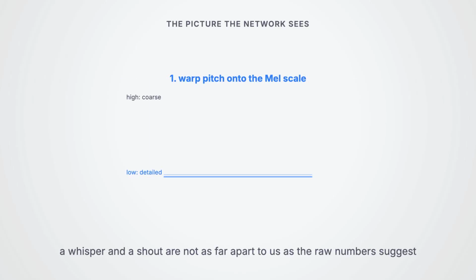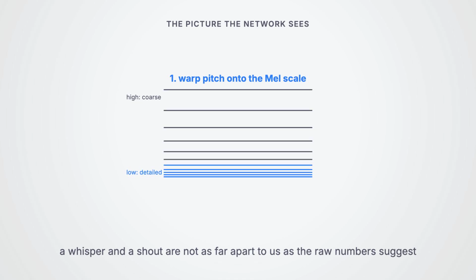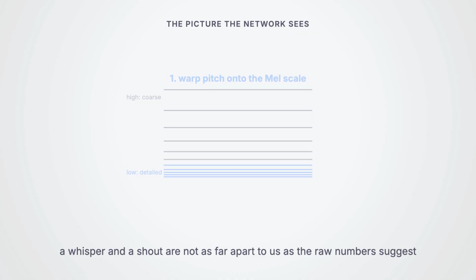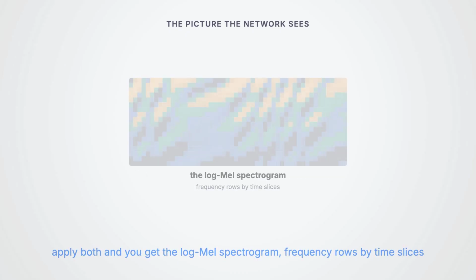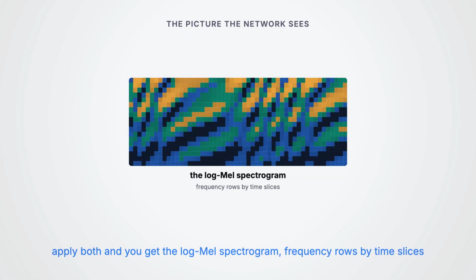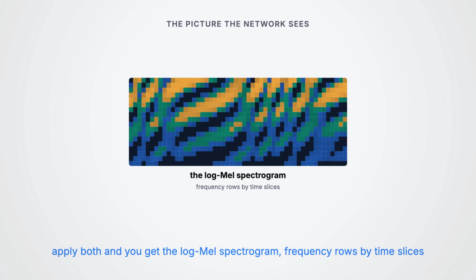But Whisper makes 2 more adjustments, both borrowed from how human ears work. First, it warps the pitch axis onto the Mel scale. Our ears catch fine differences down low but lump together the high pitches, so the Mel scale spaces things the same way, detailed at the bottom, coarse at the top. Second, it puts loudness on a logarithmic scale, because we hear loudness logarithmically too. A whisper and a shout are not as far apart to us as the raw numbers suggest. Apply both and you get the log-Mel spectrogram, a grid of frequency rows by time slices.